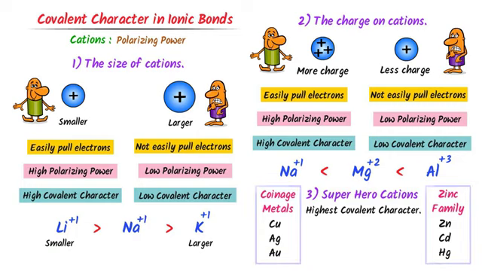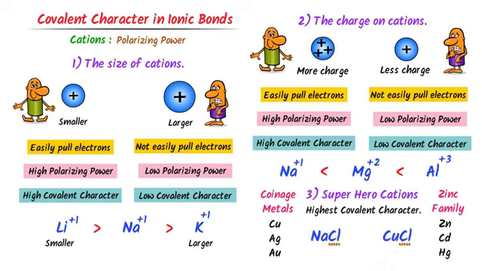For example, consider this case. Here, the anion is the same, which is chlorine. The cation is copper and sodium. We know that copper is a superhero cation. So copper ion has more covalent character than sodium. Therefore, copper chloride has more covalent character than sodium chloride. Hence, note down all these important points.